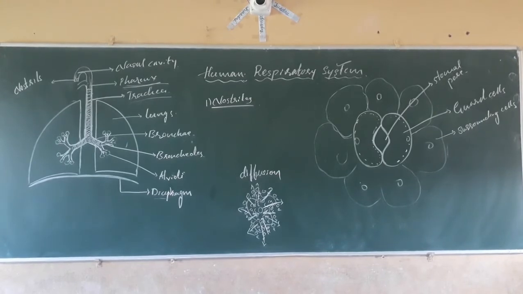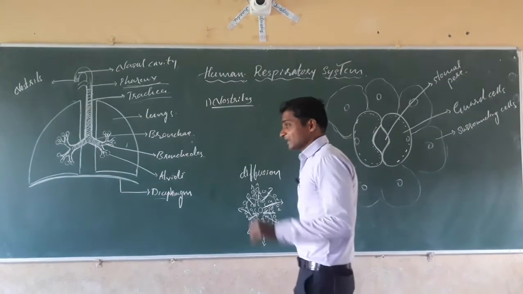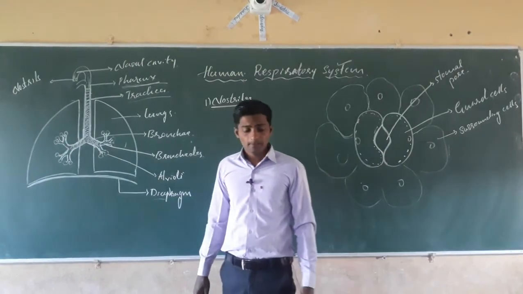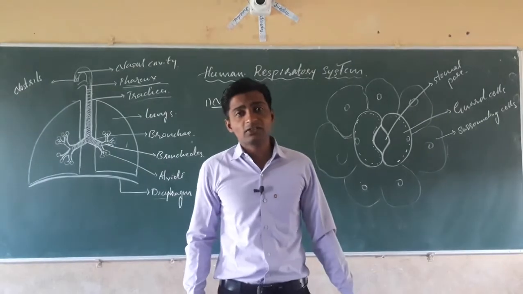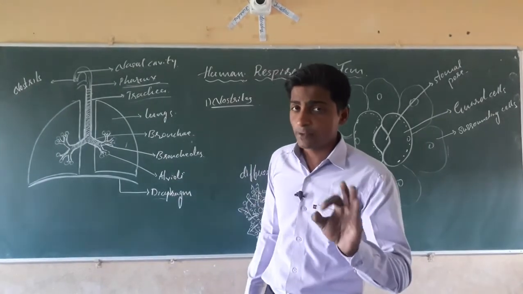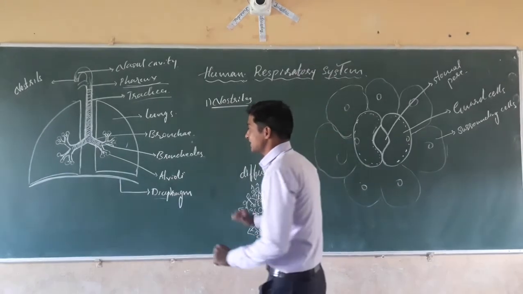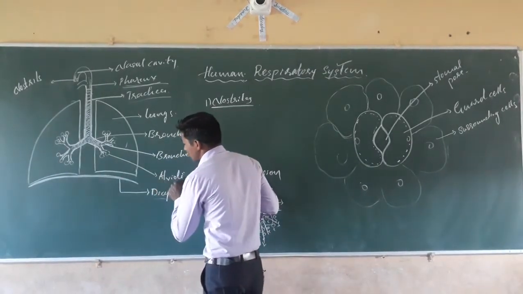They are branched into a number of branches, and these are called the bronchioles, and they will reach minute sac-like structures which are present in the lungs. Minute sac-like or bag-like structures. These bag-like structures are called the alveoli.